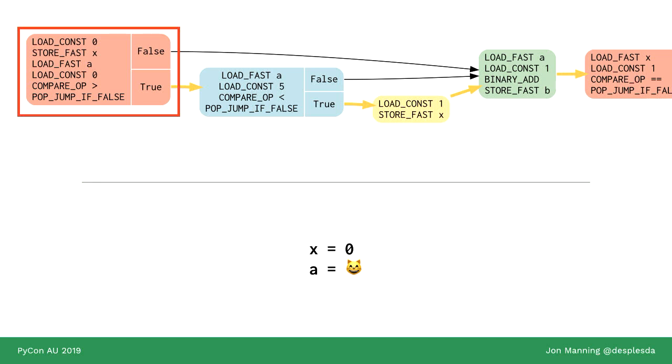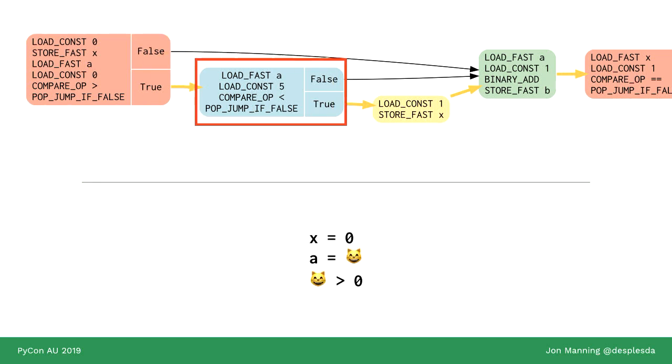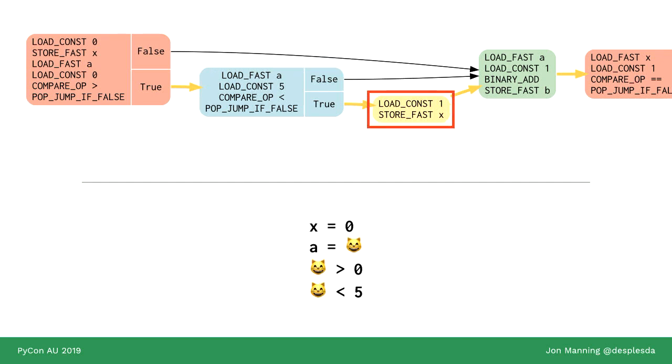So we can now move on to the next one. If we came from the true path, because that's the yellow highlighted path we're following, now we know the only way to get to this blue block is if A is greater than 0. So because A contains the value cat, that means that cat is also greater than 0. So we've gained more information about the possible values of the variable A in all circumstances. It is impossible to be at this block and have the variable A not meet this equation. So we follow another test, and we end up here, which sets X to 1, and also gives us further info about the value of cat. We know it's greater than 0, and now also less than 5.